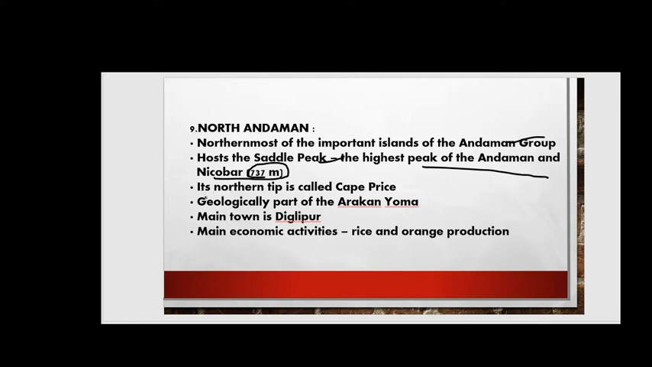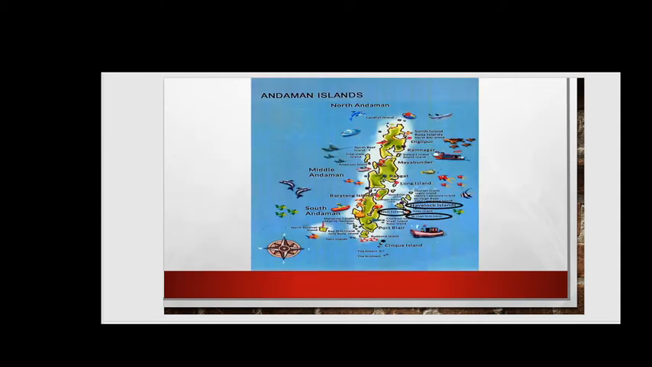So next we see about it. Its northern tip is called Cape Pres, geologically part of the Arakan Yoma Mountains. The Arakan Yoma Mountains are an extension of what kind of geological factors? Please let me know in the comment section. If you don't know, please google it. Next we move further. The main town is Diglipur, right? Main economic activities are rice and orange production, friends, right?